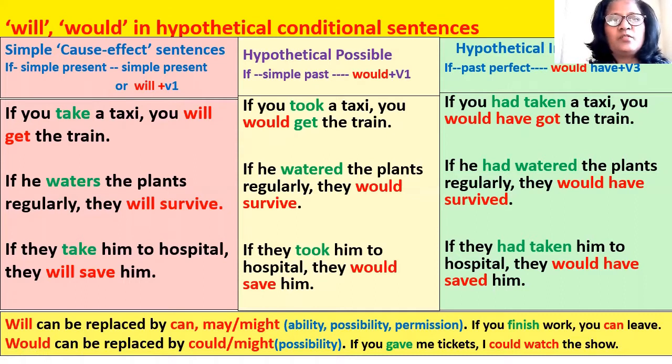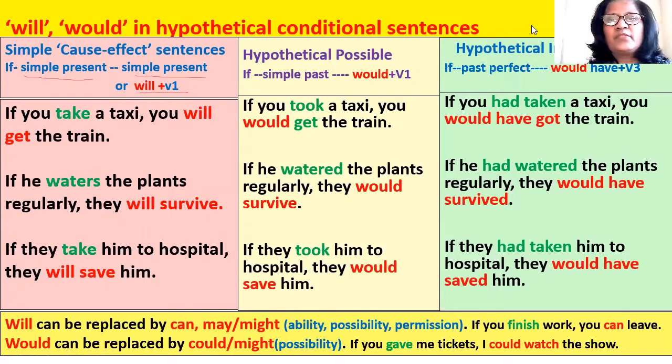Yadi aisa hota, yadi aap aisa karte. So these are examples of conditional sentences. Hypothetical conditional sentences have two parts. One is the conditional clause that begins with if, and the other part is the outcome part, which is the outcome of that condition.